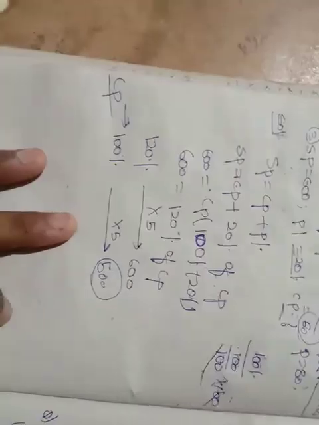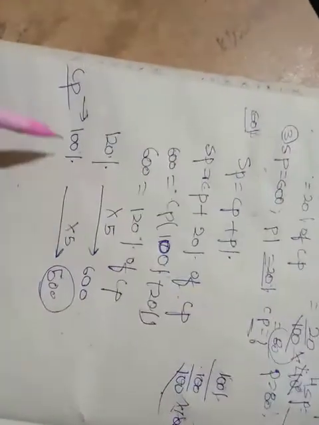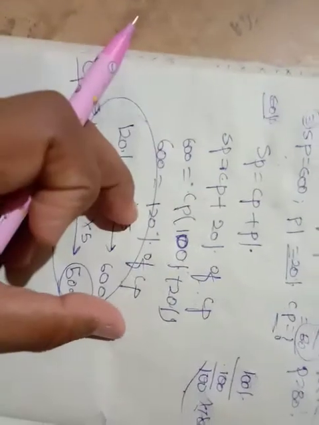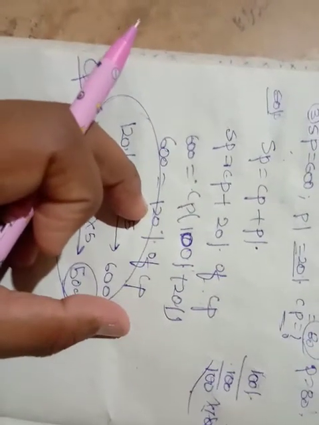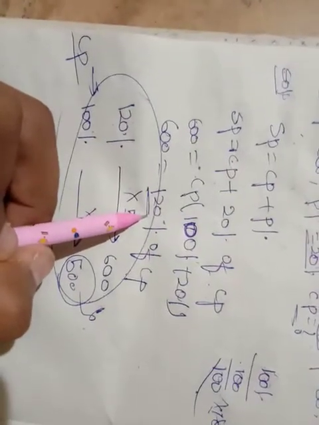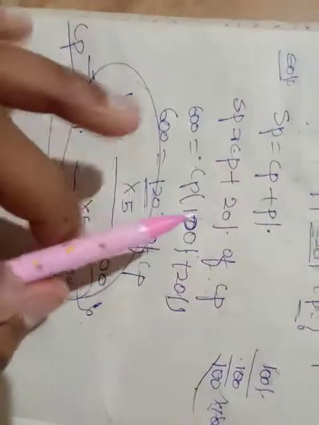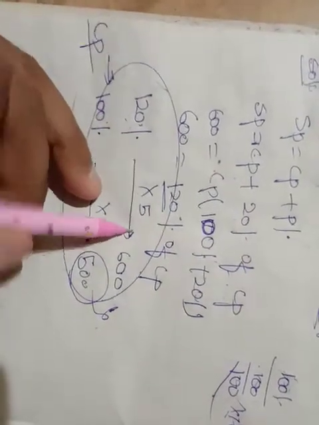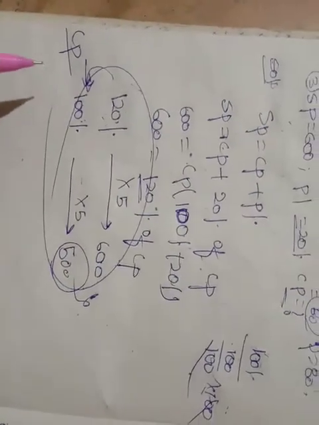Friends, did you get this? You might get confused here, so let me give some clarity. Selling price is equal to 120% of CP, right? But it should be 100%. So for 120% it is 600. What is the relation here? It is into 5. For 100% also it should be into 5, so 500.